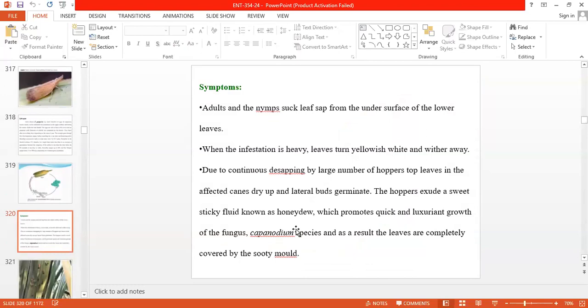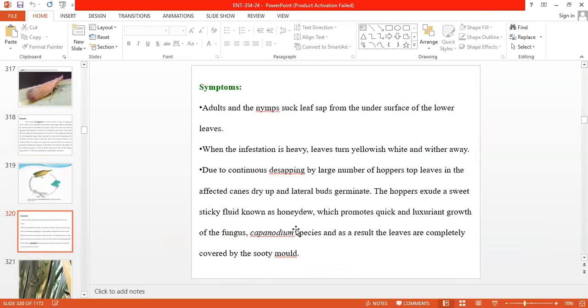Favorable conditions for that pest are cold winds and high humidity of 75 to 80%, which help in rapid multiplication. Severe infestation of that pest occurs mainly from July to August in the endemic areas. Nature of damage: nymphs and adults are the damaging stages of that pest. They suck the cell sap from the lower surface of the leaves.